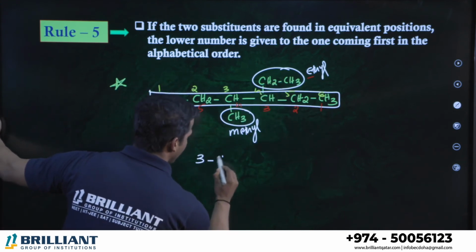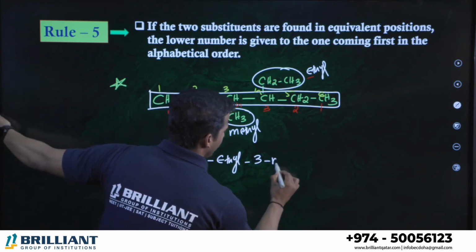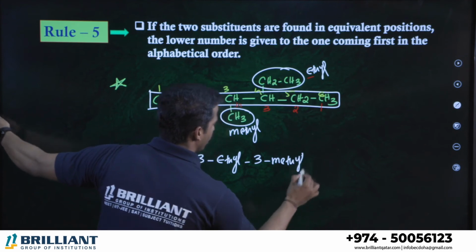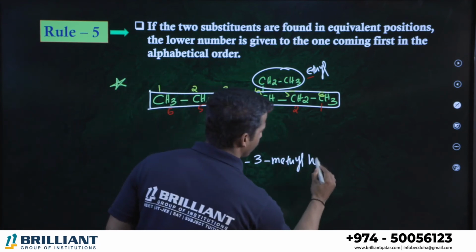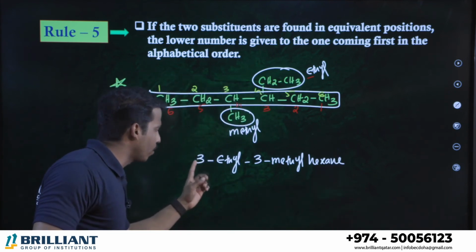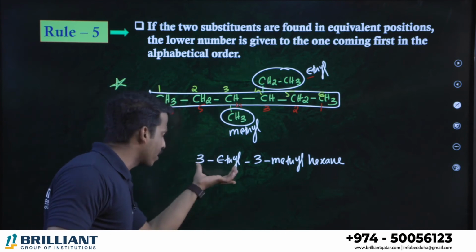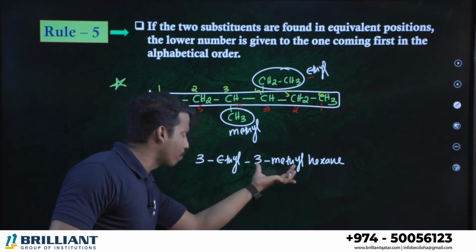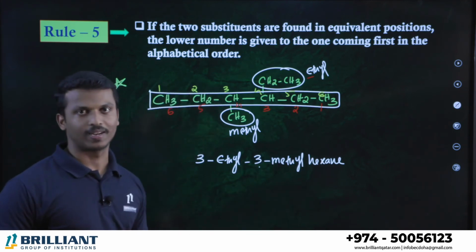So we can say 3-ethyl-3-methyl. Third position ethyl, third position methyl, and there are 6 carbons in total, therefore we call it hexane. After a number, or between a number and the alphabet, a hyphen is compulsory. After writing one branch, if you want to write one more branch, again use a hyphen, and directly write the parent chain along with that. Clear all?